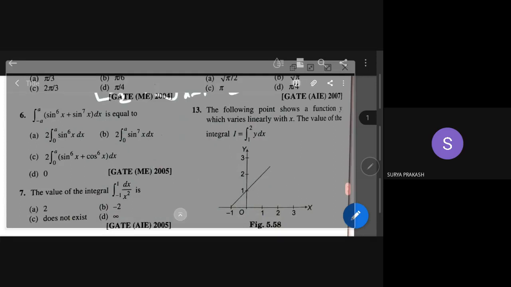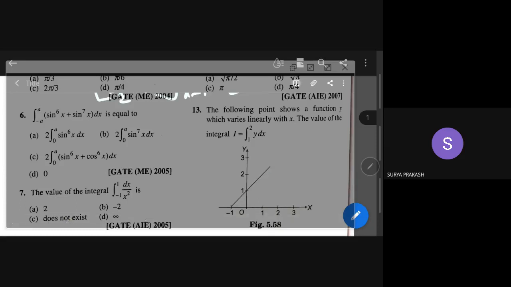See, are you able to see the graph? Is the graph visible? Yes, sir, visible. This is a line. This line is passing through these points, and by the line equation you get it. Line equation means y minus y1 by x minus x1 equal to y2 minus y1 by x2 minus x1. Okay, got it, sir. Right. So using that we are getting this.